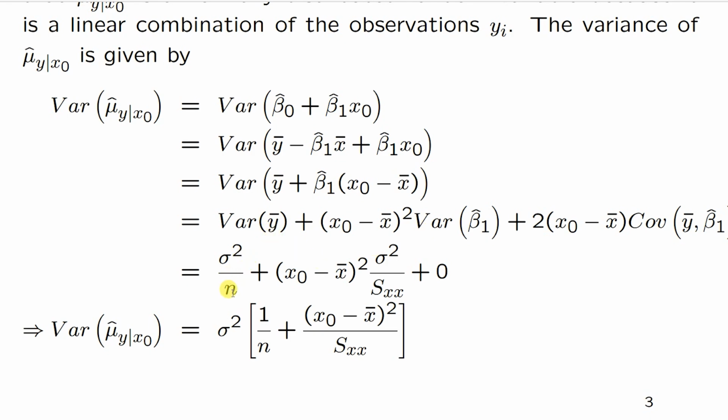Variance of y bar is sigma square by n, since the variance of yi is sigma square, so the variance of its sample mean will be sigma square by n, plus the second term, that is x0 minus x bar whole square into variance of beta 1 cap, which we already know, that is sigma square divided by sxx. So in the final expression, we can observe that in both the terms sigma square is common, so we can take it outside. So it is sigma square into 1 by n plus x0 minus x bar whole square divided by sxx.